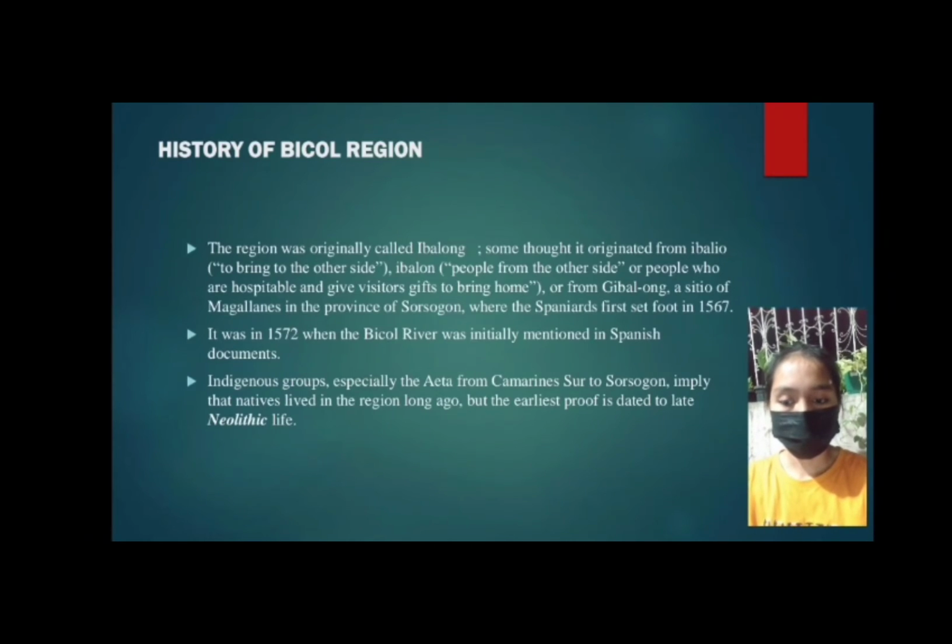It was in 1572 when the Bicol River was initially mentioned in Spanish documents. Indigenous groups, especially the Eta from Camarines Sur to Sorsogon, imply that natives lived in the region long ago, but the proof is dated to late Neolithic life.